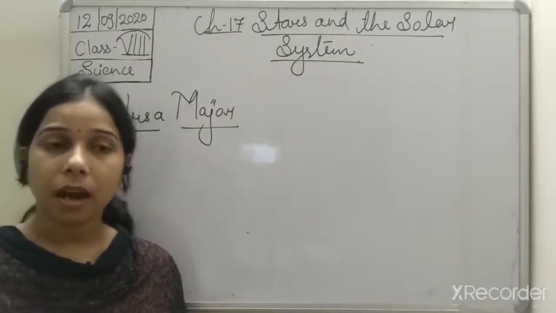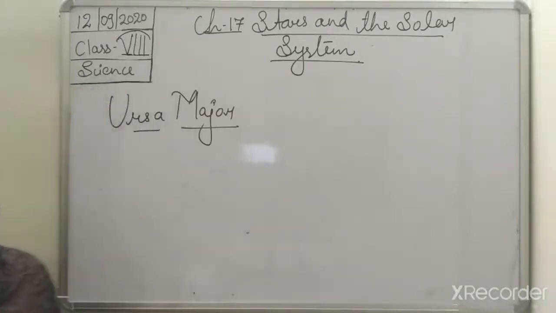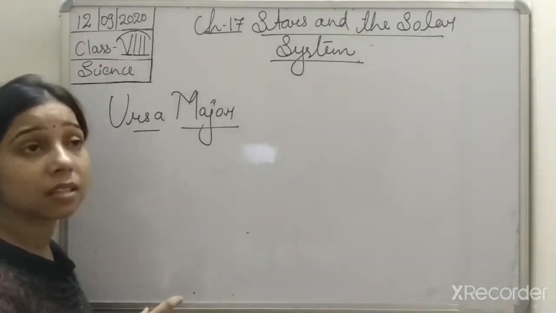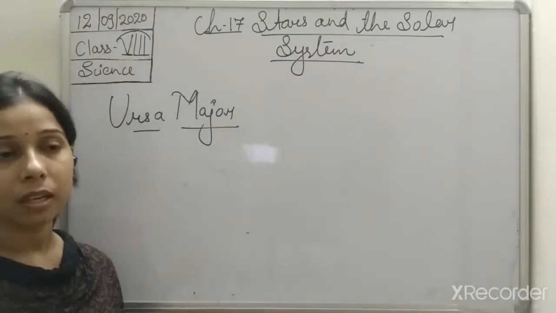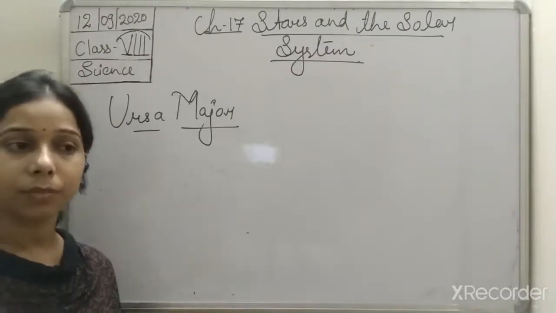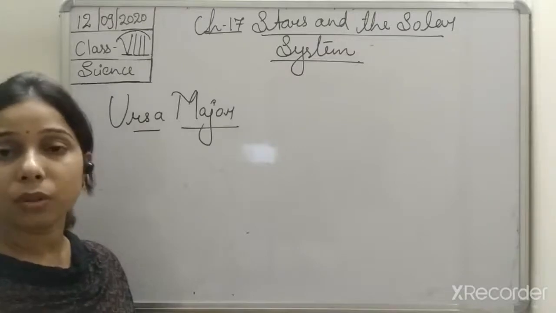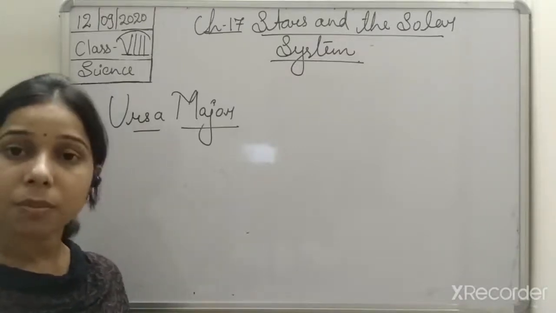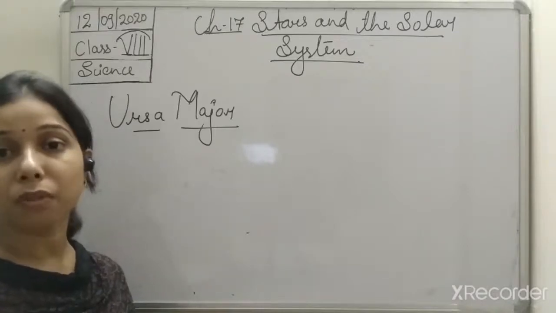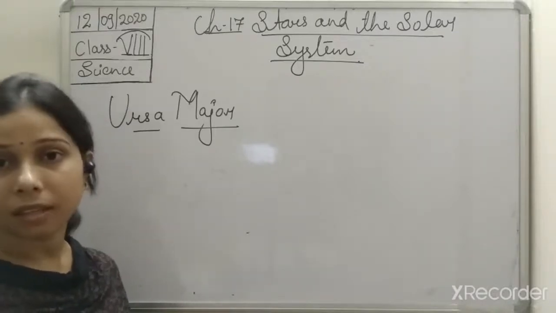Okay. And in the Ursa Major, students, you will see that there are 7 stars, and that is why in Hindi mythology we used to call it Saptarishi Mandal. Okay, so Saptarishi Mandal, it is because of the presence of the 7 stars in it.